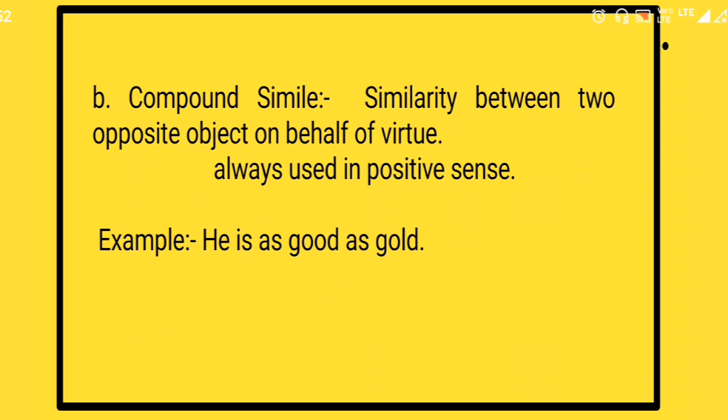It is similarity between two opposite objects on behalf of virtue, and it is always used in a positive sense. So let us see the example. He is as good as gold. So here the character is being defined, so virtue comes here and a positive sense is coming out. Here we are praising anyone by saying that you are as good as gold.